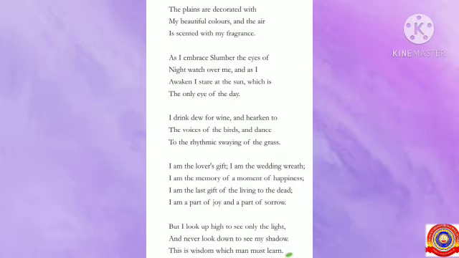But I look up high to see only the light, and never look down to see my shadow. This is wisdom which man must learn. The flower's visions are given here. First one, to see only the light, and next one, never look down to see my shadow.